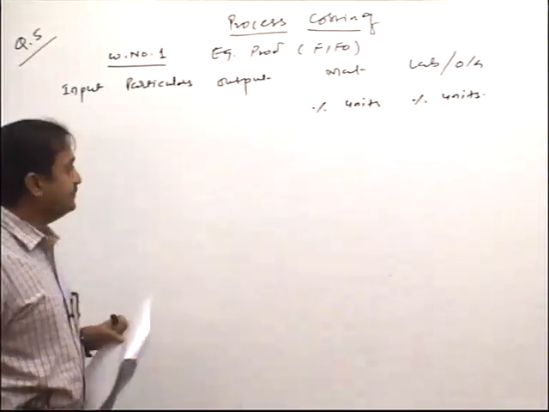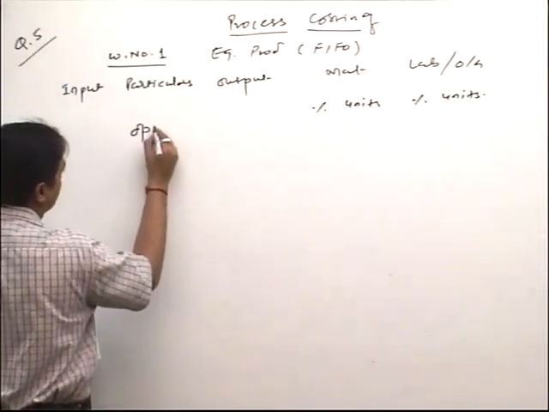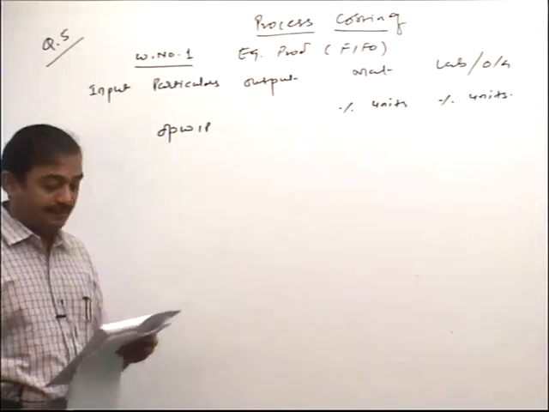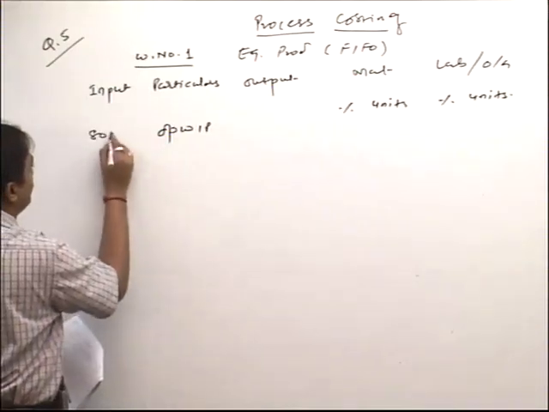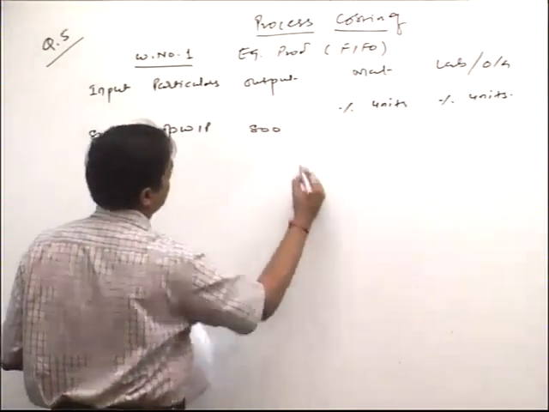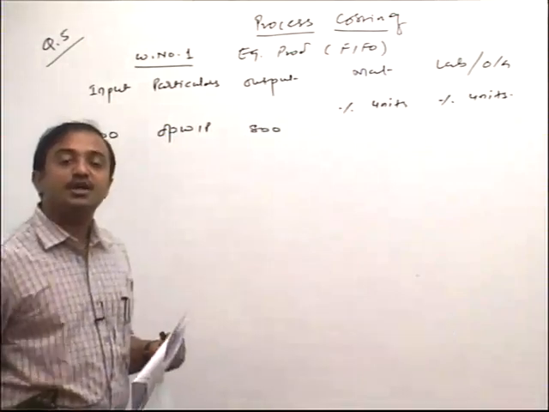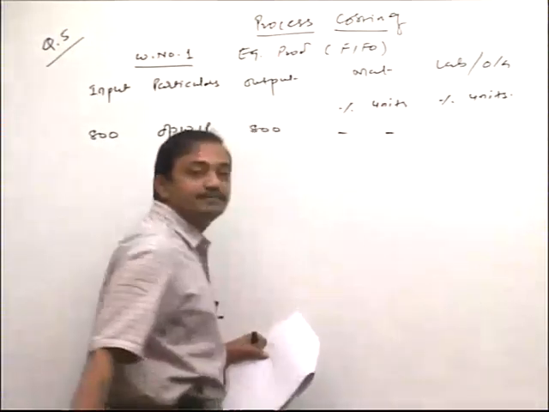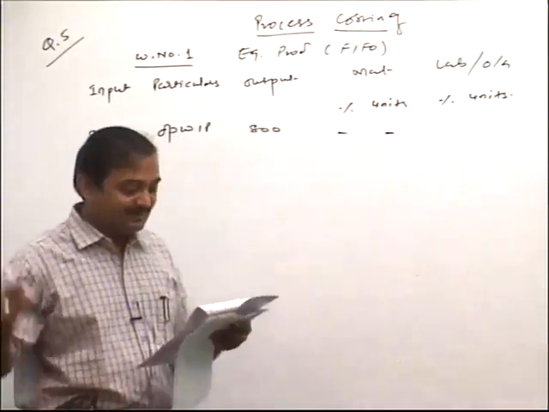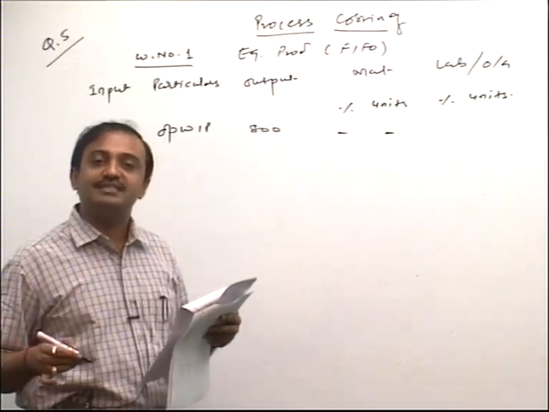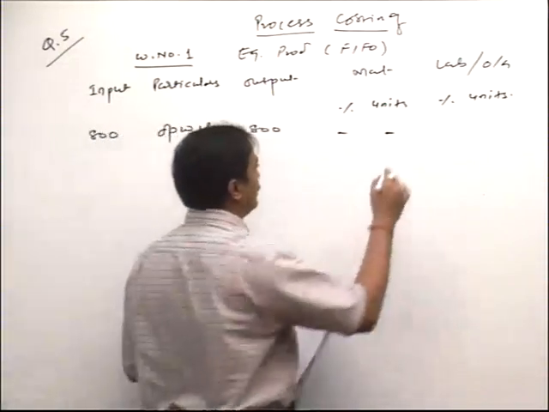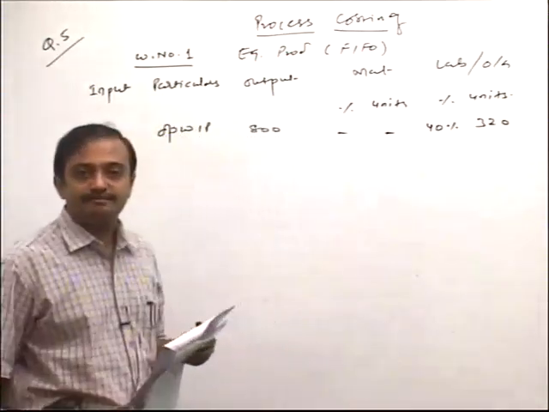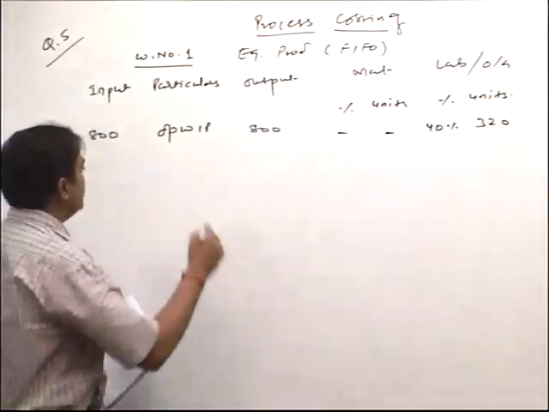Ready friends? Start with opening WIP, 800 units; we put it on both sides. Tell me, material how much completed? 100%. So further process would be what? Nil. Clear? And what about labor and overhead completed, friend? 60%. So further process 40%, that is 320. Very simple.